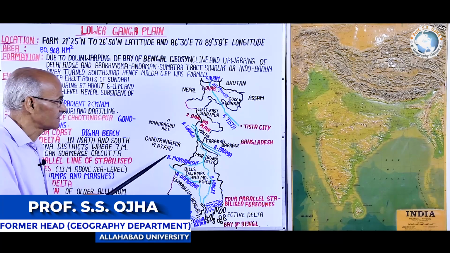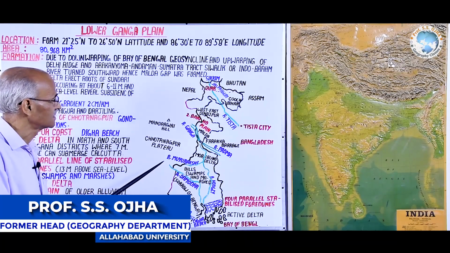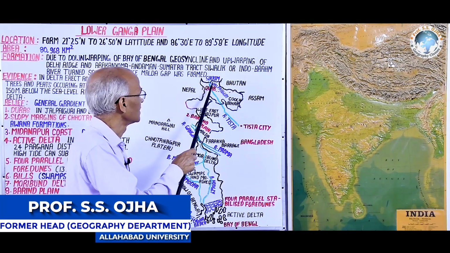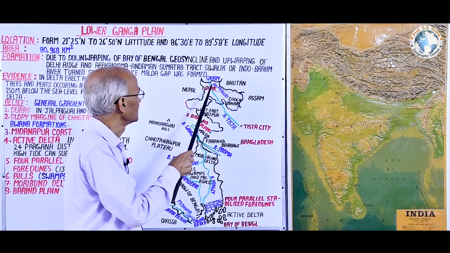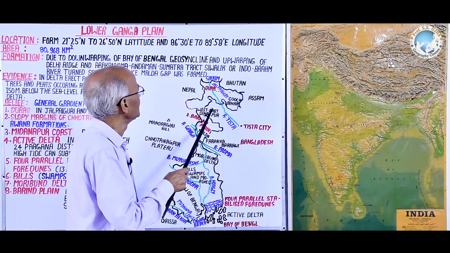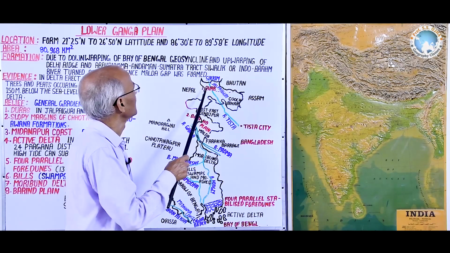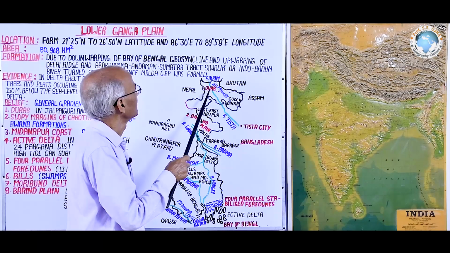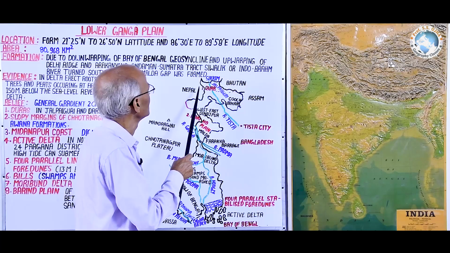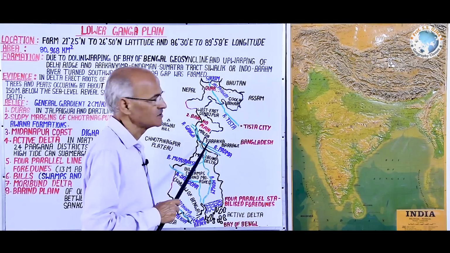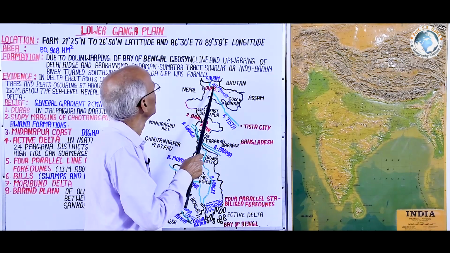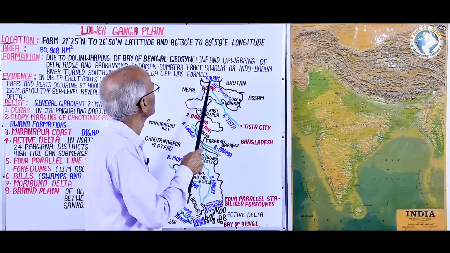Its geographical location is here demarcated on the north by the 150 meter contour line, and this Lower Ganga plain is separated from the Himalayan region by this Duar region, which is the southernmost part of Shivalik Tarai, Shivalik Bhabhar, and here you are seeing that to the south